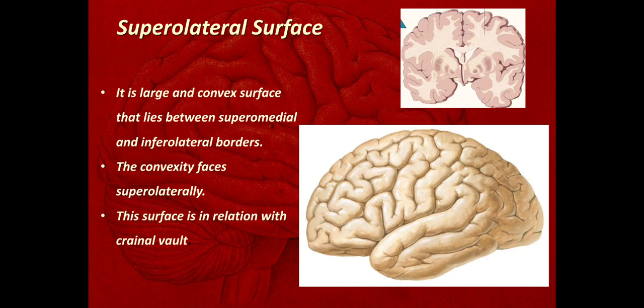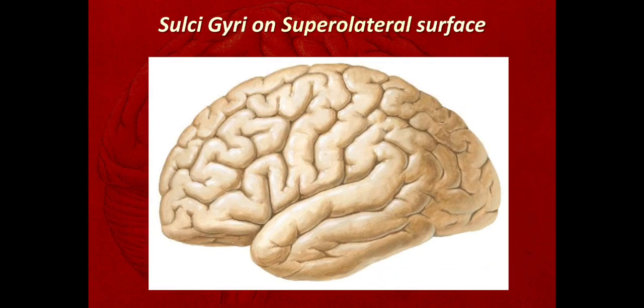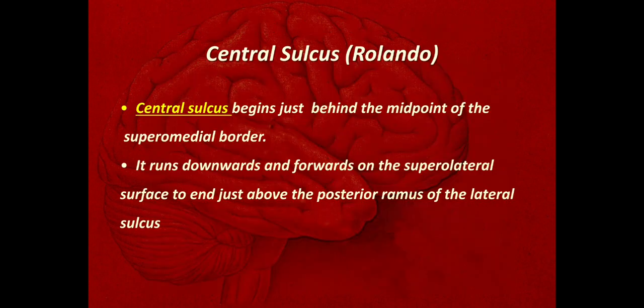Okay, so this is the superolateral surface. We'll study the sulci and gyri present on it. A few of the main sulci we have already seen while dividing the cerebrum into lobes, but we'll see these sulci in detail here. The first sulcus seen on the superolateral surface is the central sulcus, also called the sulcus of Rolando.